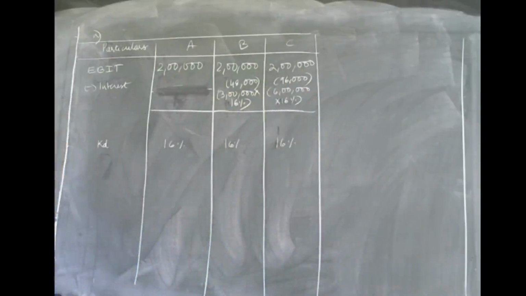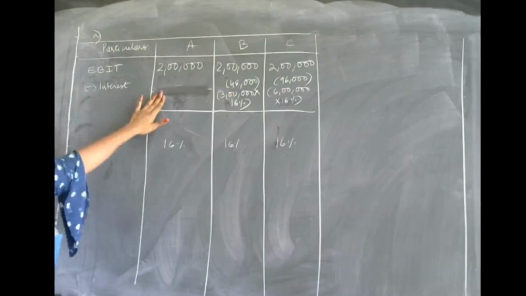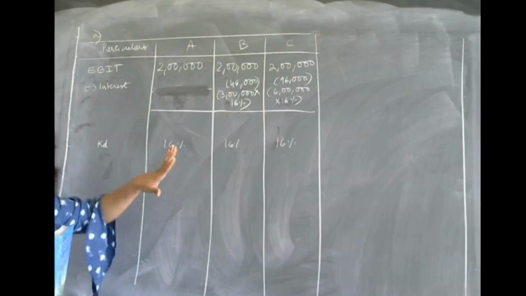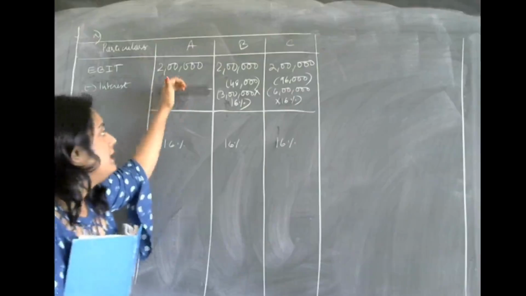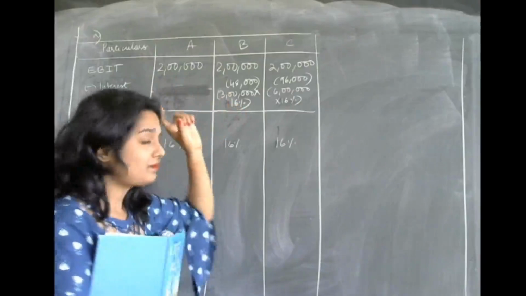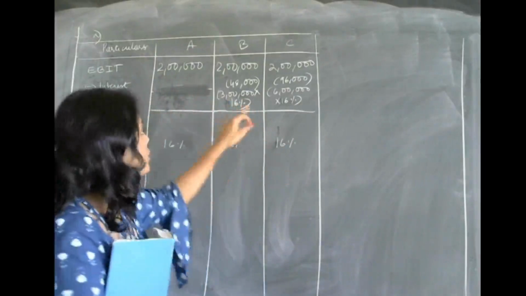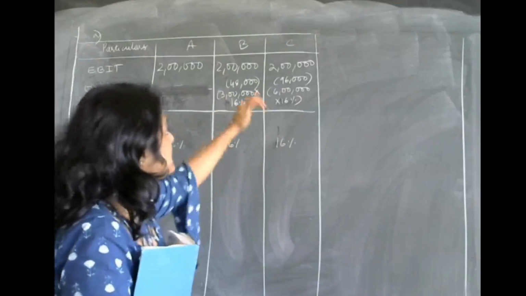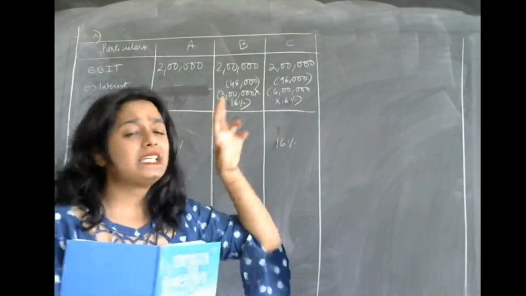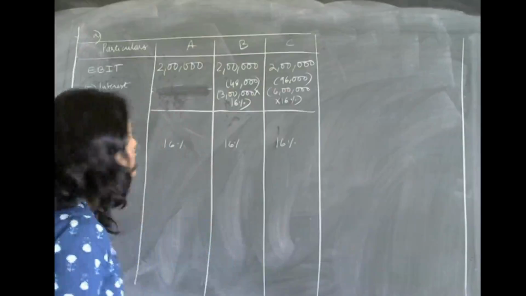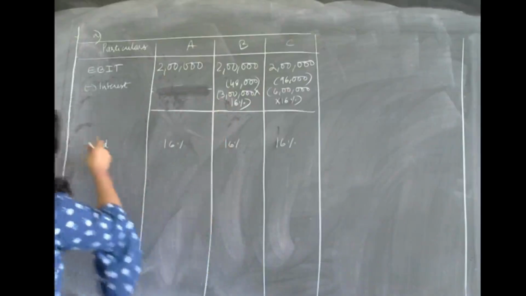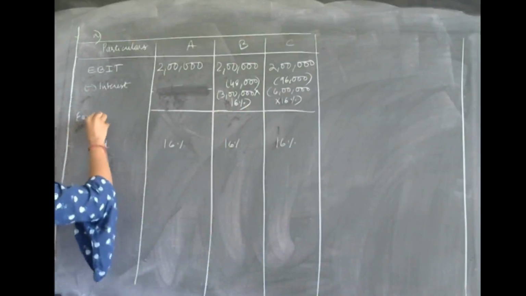That is the reason why EBIT minus interest gives us earnings available to equity shareholders. In the first case, there is no debt, so it is all equity capital. That's the reason why no interest. In the B case, the debt amount is 3 lakhs, so 3 lakh into 16%. In the C case, it is 6 lakhs, so 6 lakhs into 16%. This is the way we will get earnings available to equity shareholders.